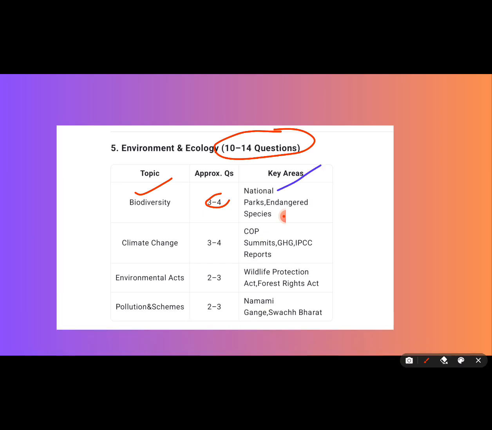So focus on national parks, endangered species, climate change topics, COP summits, recent COP summits: COP 24, 25, 27, 28, greenhouse gases, IPCC reports, environmental acts. This is very important. So focus on the Wildlife Protection Act, Forest Rights Act, NGT, National Green Tribunal, recent trends.